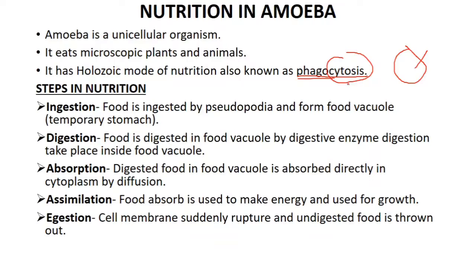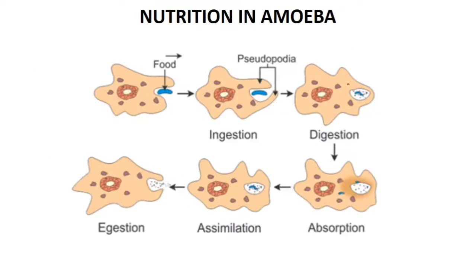So here we will see how the amoeba does the nutrition. This is the amoeba, a unicellular organism, and it eats microscopic plants and animals. Here you can see the first step in the nutrition, that is ingestion. In ingestion, the amoeba makes false feet, or it protrudes its body out and makes pseudopodia, known as false feet, to engulf the food.